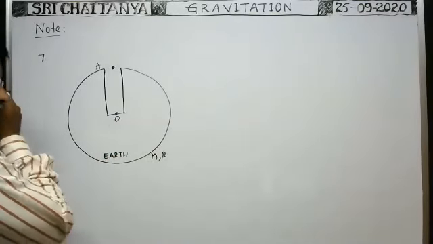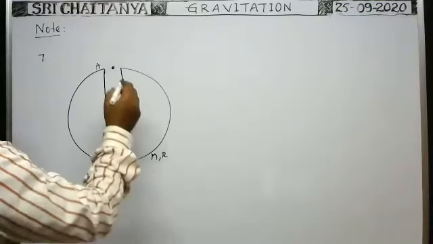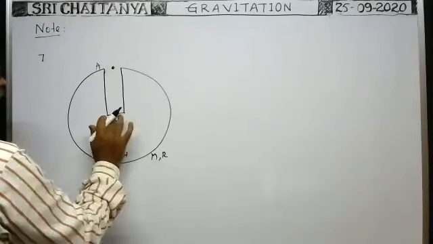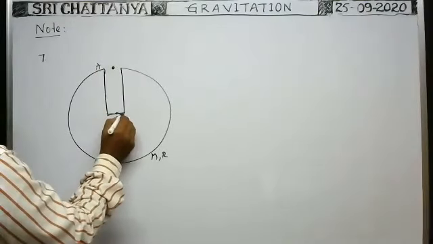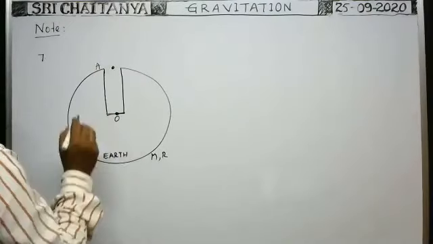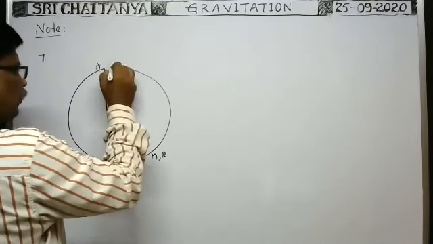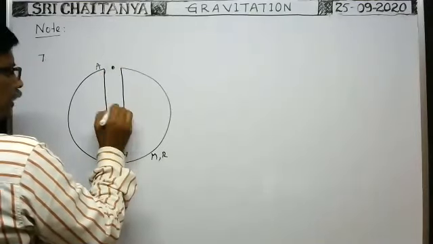Mass of the earth is capital M and radius is capital R. Now a particle is released from the point A in the tunnel. The tunnel is made up to the center of the earth. What is the time taken by the particle to reach the center of the earth?